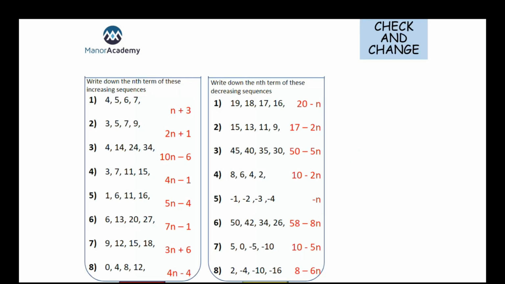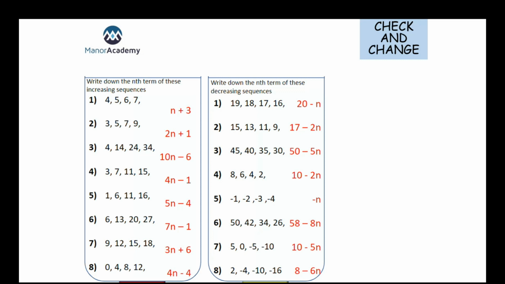So there, what we should have got there. For the first one, we could have 1n plus 3, perfectly acceptable if you put 1n or just n plus 3, 2n plus 1, 10n minus 6, 4n minus 1, 5n minus 4, 7n minus 1, 3n plus 6, and 4n minus 4. And then on the other side, they've written them in that other sort of notation that I mentioned after.